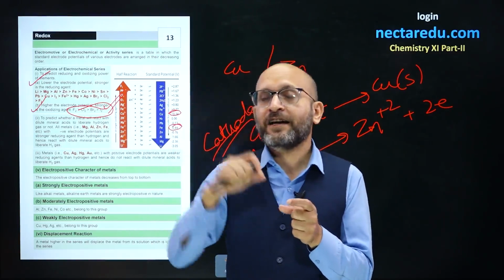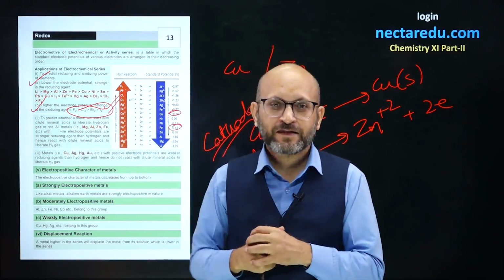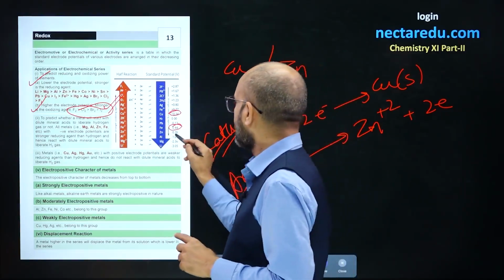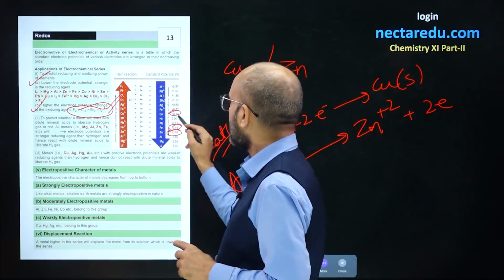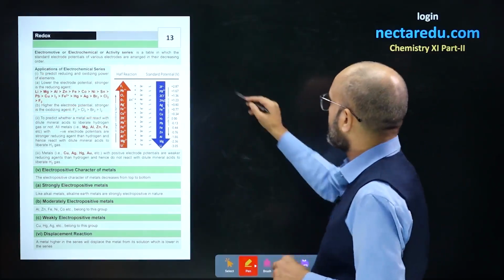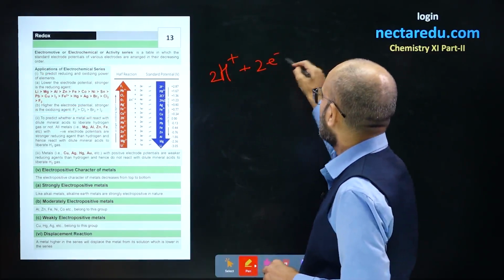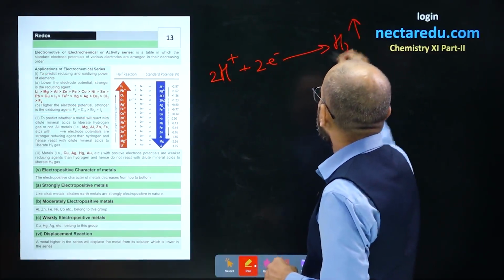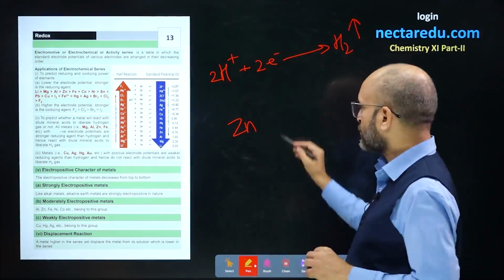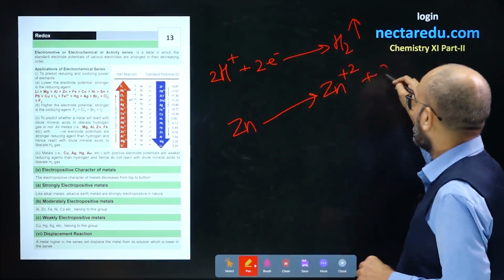Zinc will get oxidized. Zinc plus HCl will give you ZnCl2 plus hydrogen gas, because zinc has negative electrode potential and hydrogen has zero electrode potential. So hydrogen has a tendency to gain electrons as compared to zinc. So it will gain 2 electrons, and it will be liberated as hydrogen gas, whereas zinc has lesser electrode potential. So it will get oxidized into Zn2+, leaving out 2 electrons.